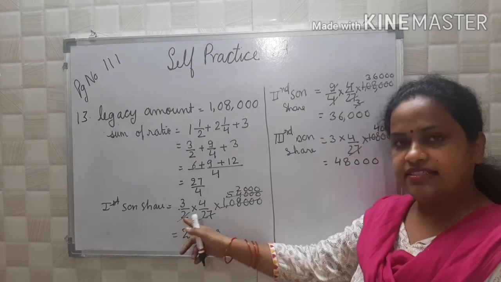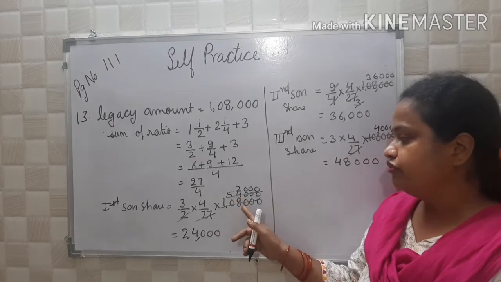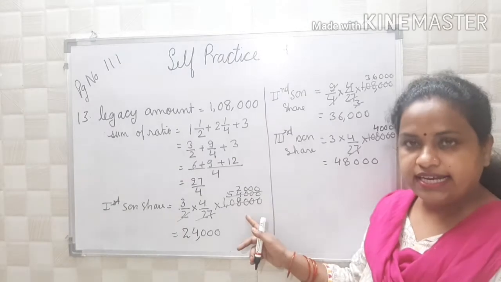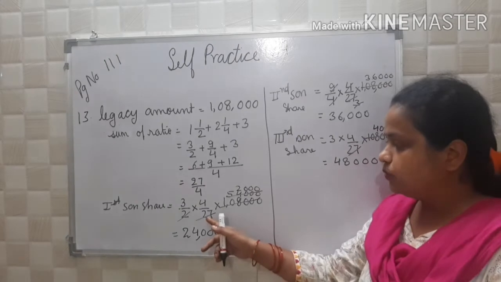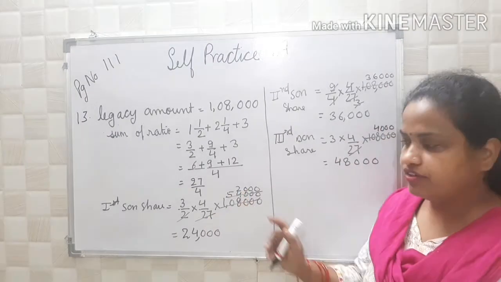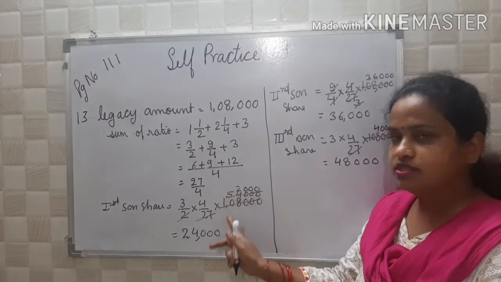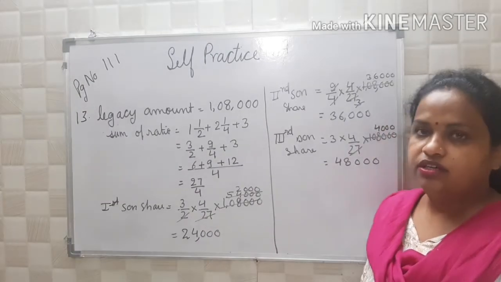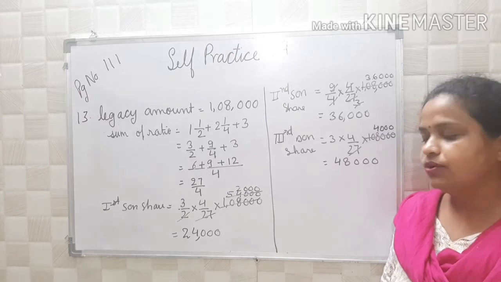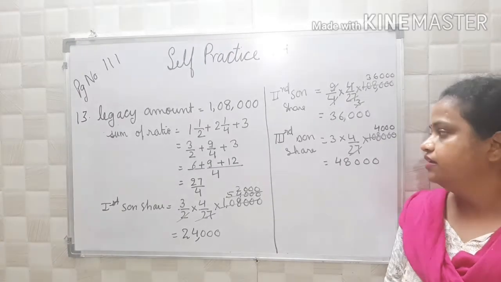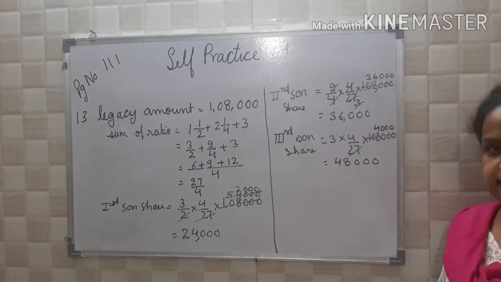Now firstly I cancel by 2. 54,000 is equal to 1,08,000. Now 27 2,000s are 54,000. So what will you get? 3 4s are 12 and 12 2s are 24,000. So what is the first son's share? 24,000. Now comes the second son's share.